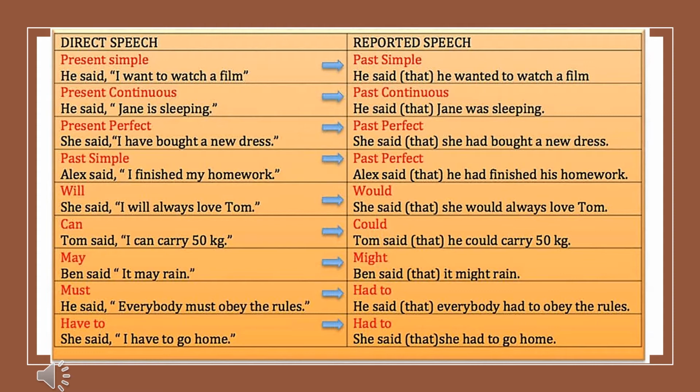But let's continue with the past simple. It changes in the reported speech to past perfect. Alex said that he had finished his homework. Past perfect. Why do we have the "that" in parentheses? Because the word "that" is optional. You can say Alex said he had finished his homework or Alex said that he had finished his homework. The will. She said, "I will always love Tom." She said that she would always love Tom.